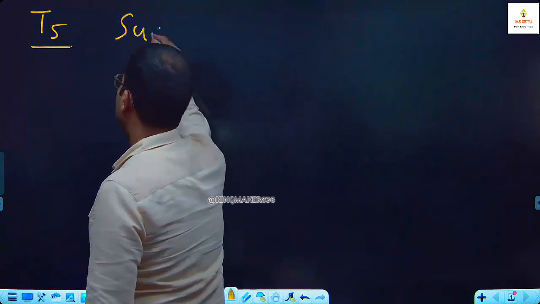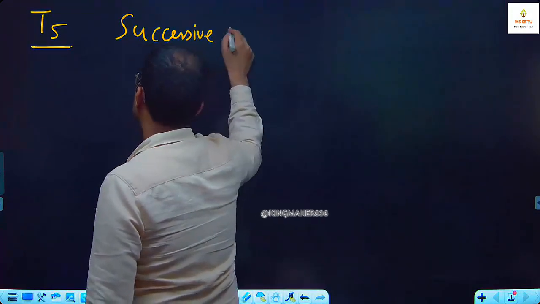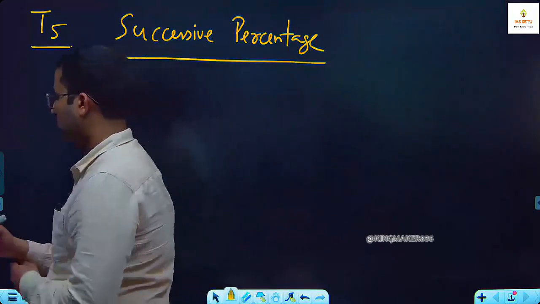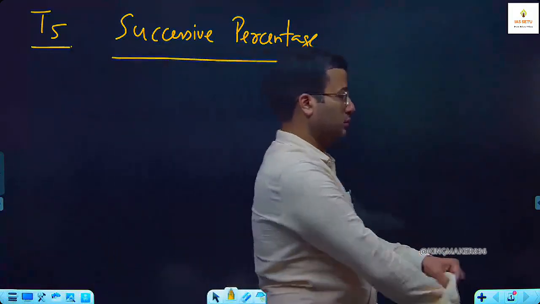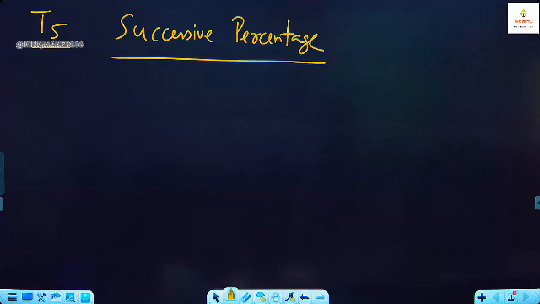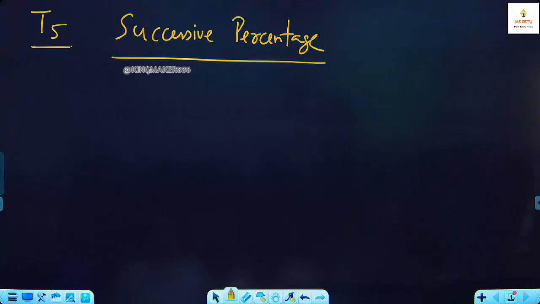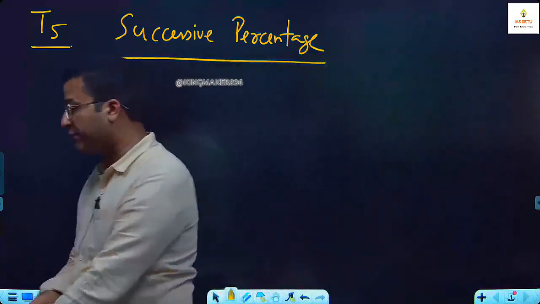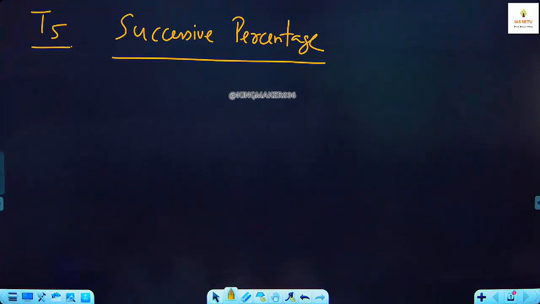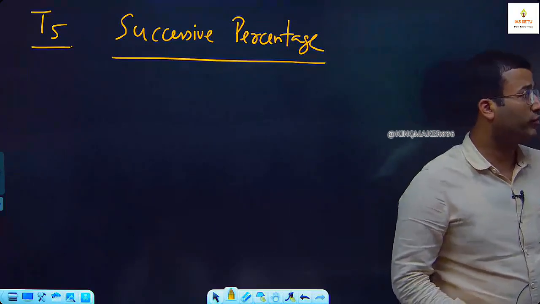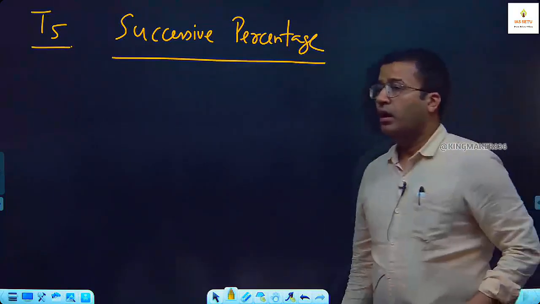Name of this type 5 is successive percentage. In my profit and loss class, I will take one type, successive discount. But today we will learn what is successive percentage. Same concept will help you for successive discount.